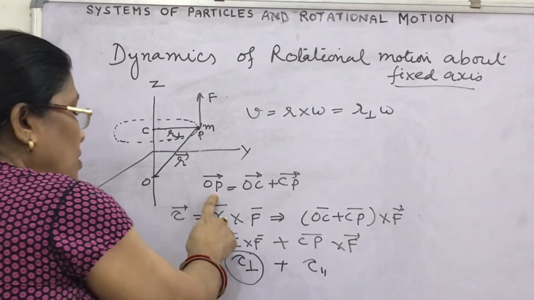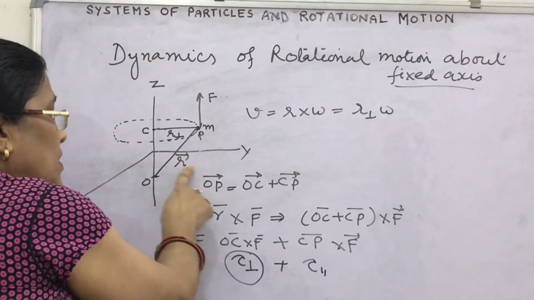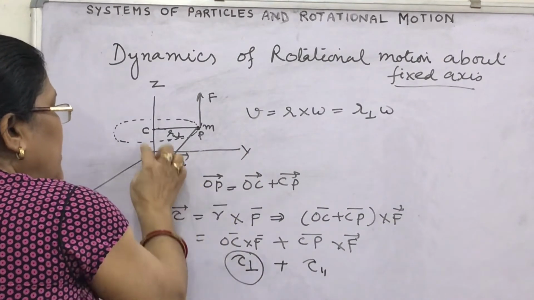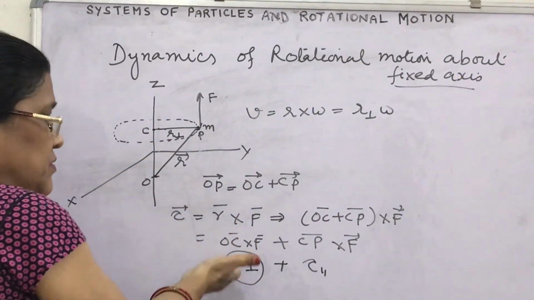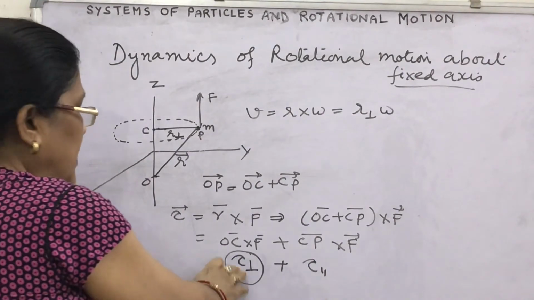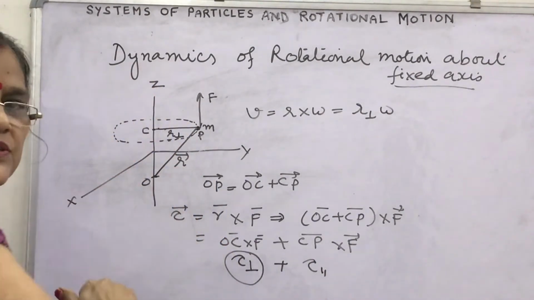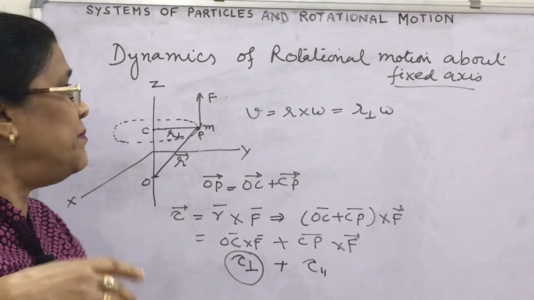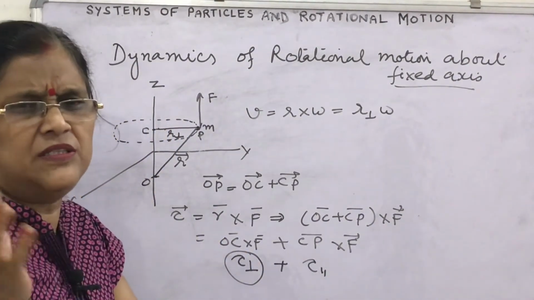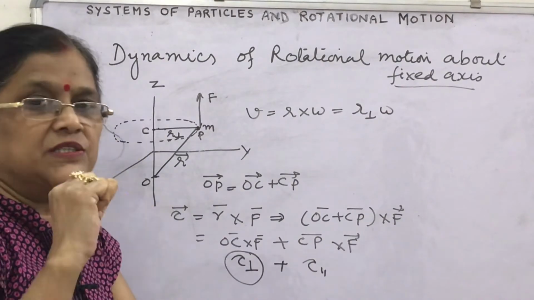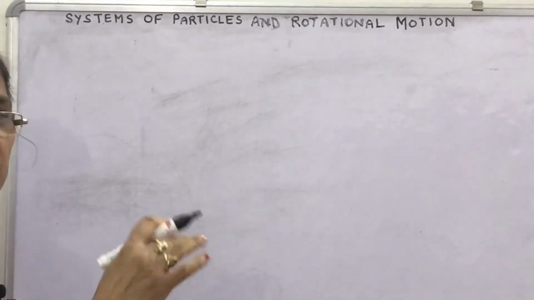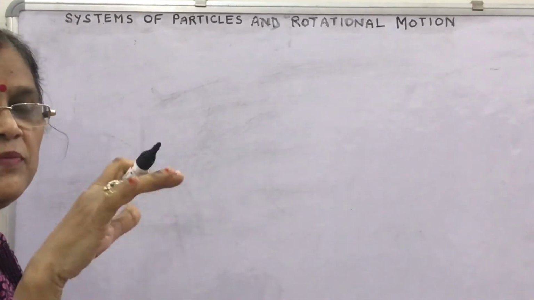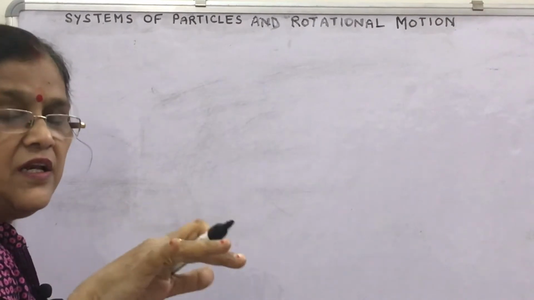Look here, the position vector is OP. It has two components, OC and CP. We need not consider OC for the same reason, because torque perpendicular will turn the axis, which we are not concerned with. So these are the two dynamic conditions. Under these considerations, let's see what the relation of torque parallel is, analogous to the relation of force equal to mass into linear acceleration in linear motion.